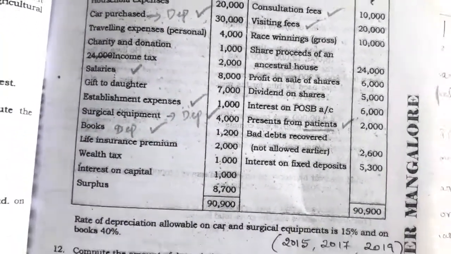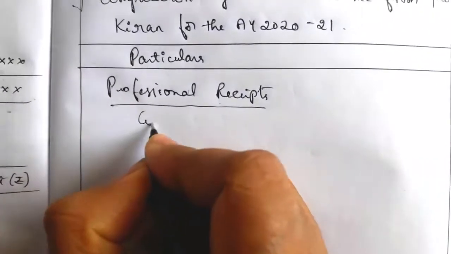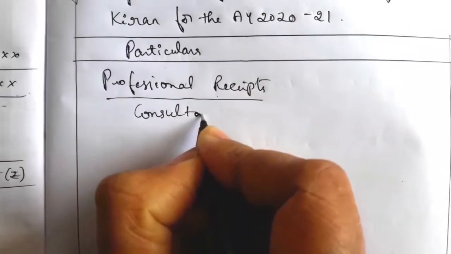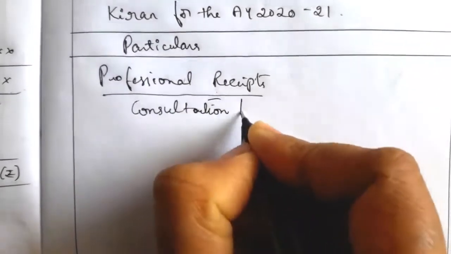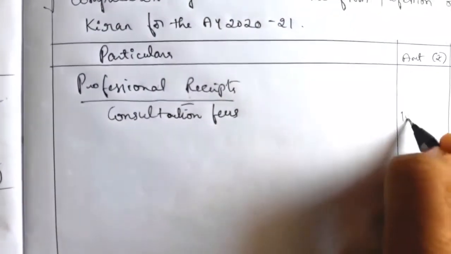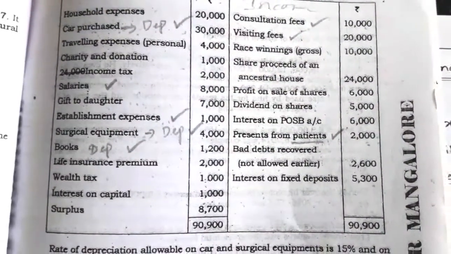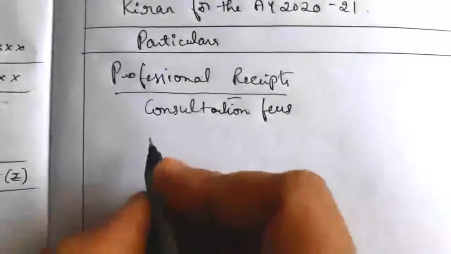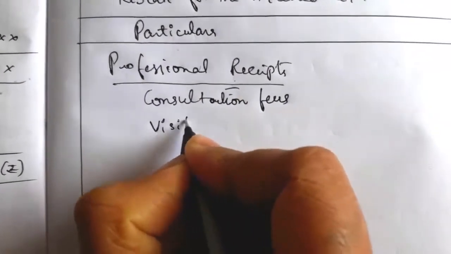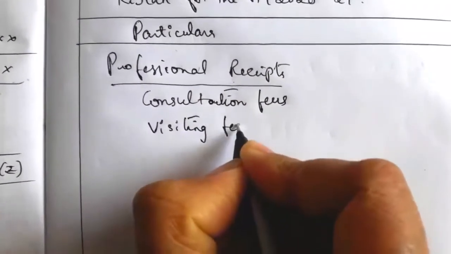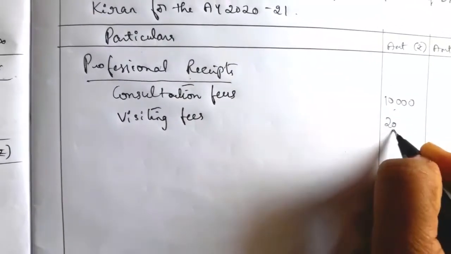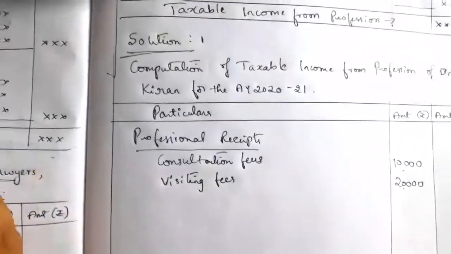The first one is consultation fees, rupees 10,000. Write consultation fees, rupees 10,000. The second one is visiting fees, rupees 20,000. That is the visiting fees income he received.